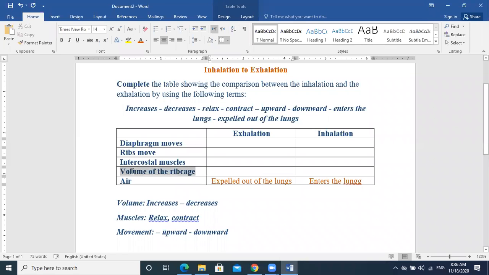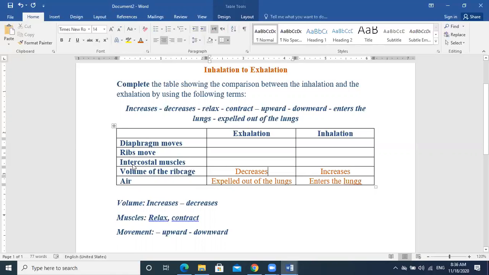The volume of the rib cage during inhalation: increases. Excellent. When we talk about the volume, we have to use increases or decreases. The rib cage is that which protects the lungs, right? When you inhale air, increases or decreases? Increases. During exhalation, what will happen? Decreases. Excellent.